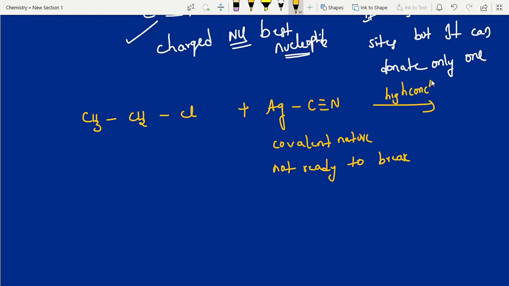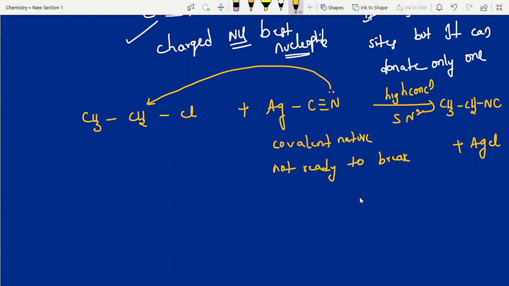That too, we are using high concentration here. High concentration favors the SN2 mechanism. SN2 mechanism means back attack, right? So then you will get isocyanide. So I am writing the answer here, CH3CH2NC. So that's it. This is your answer. Don't write cyanide. With KCN, cyanide; with this one, isocyanide. These two are functional isomers.